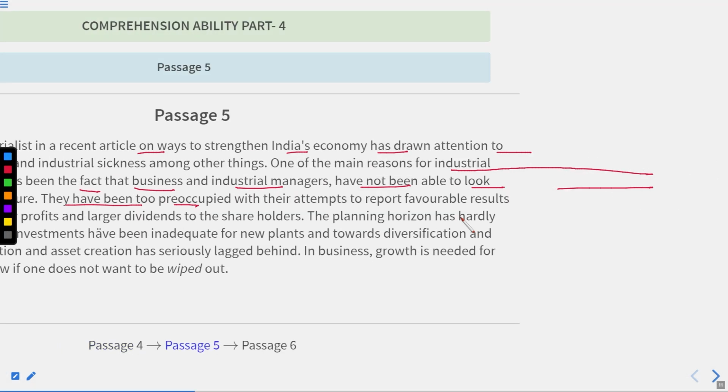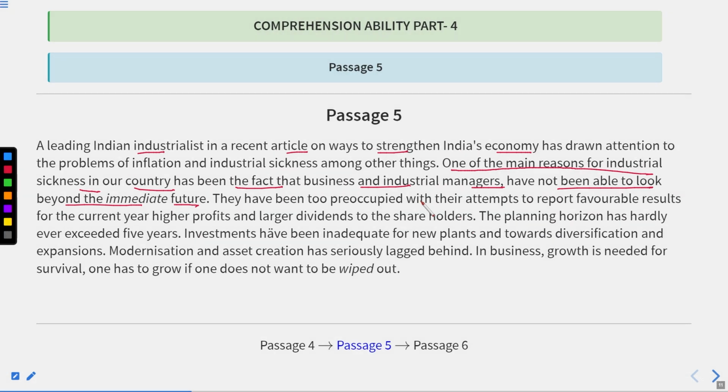Now if you see this, they have been too preoccupied with their attempts to report favorable results for the current year and higher profits, larger dividends. The planning horizon has hardly ever exceeded 5 years. Hardly exceeded 5 years means they did not go beyond it. Investments have been inadequate for new plants, because investments were not sufficient for new plants and towards diversification and expansions.